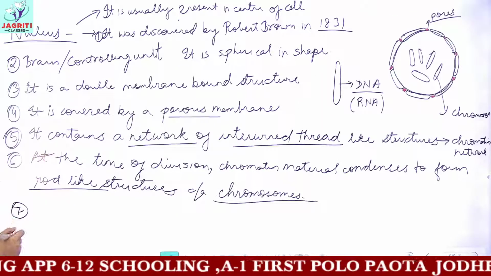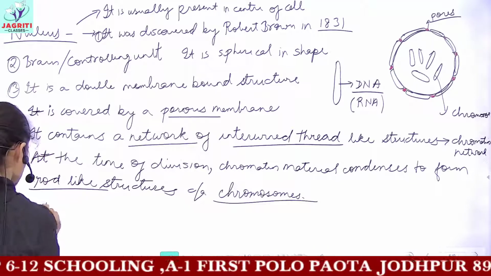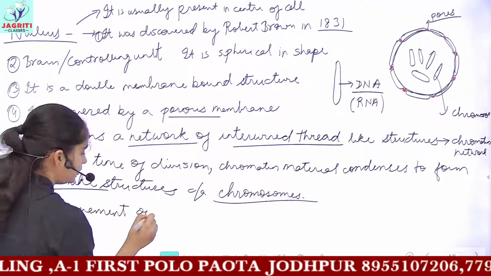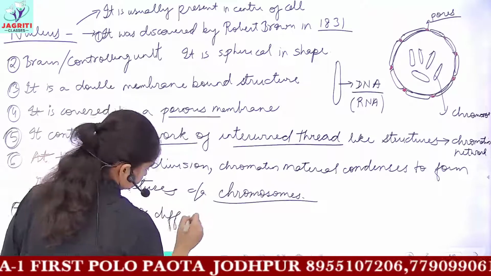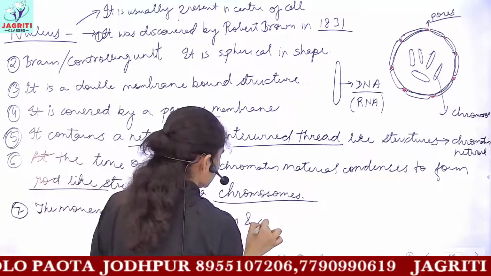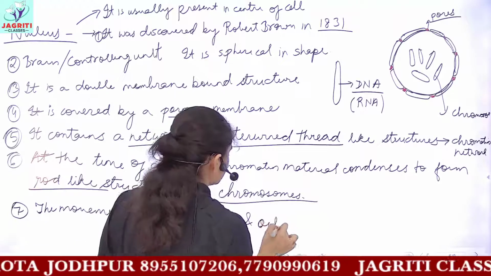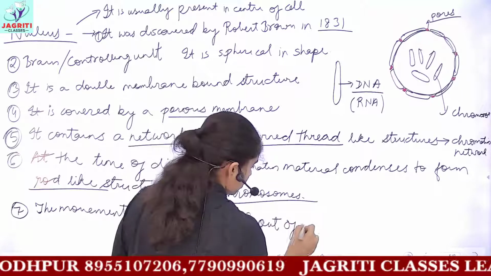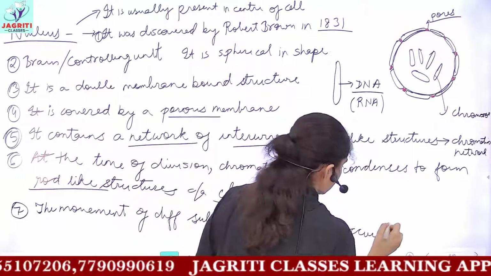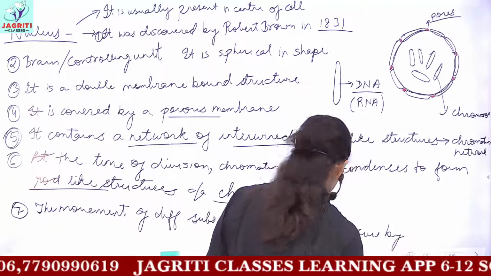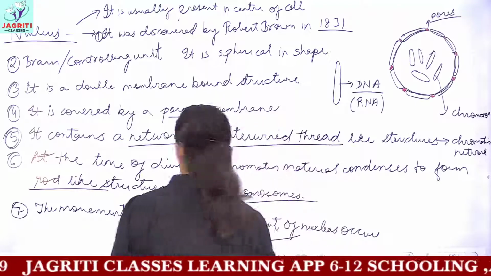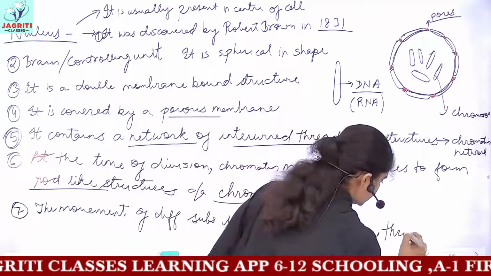You can write: the movement of different substances in and out of the nucleus occurs through these pores.